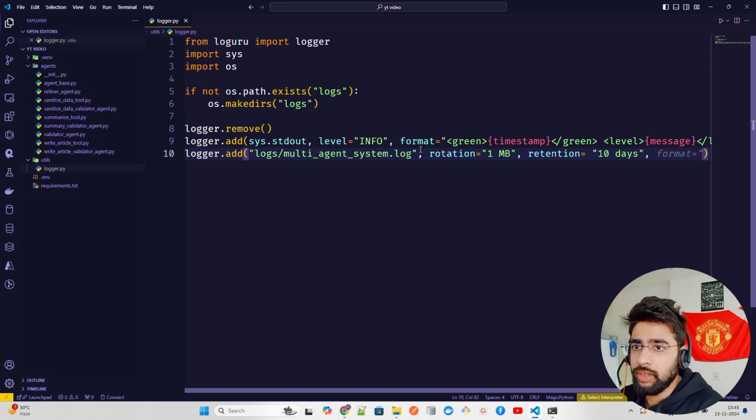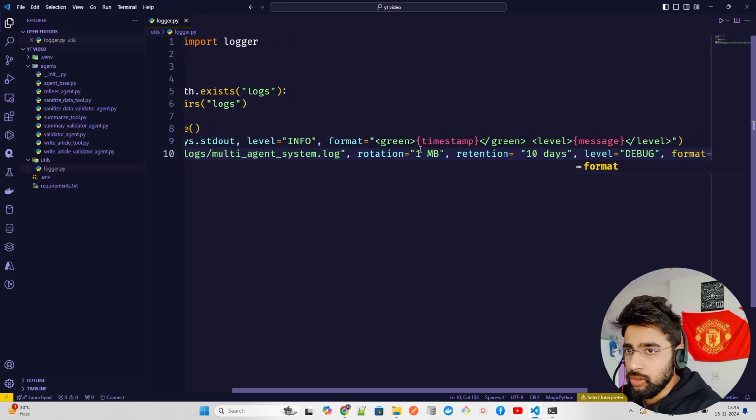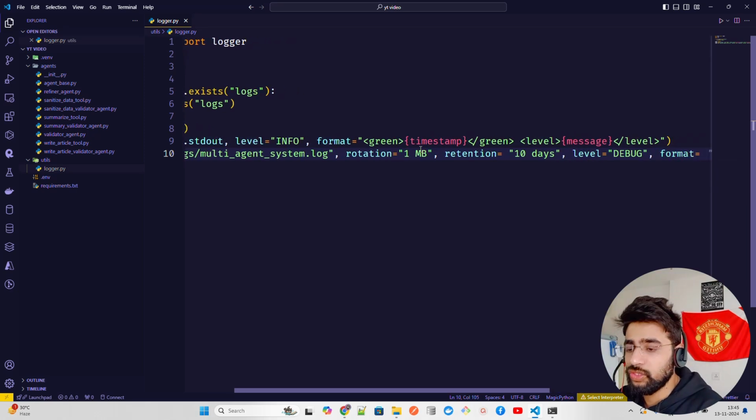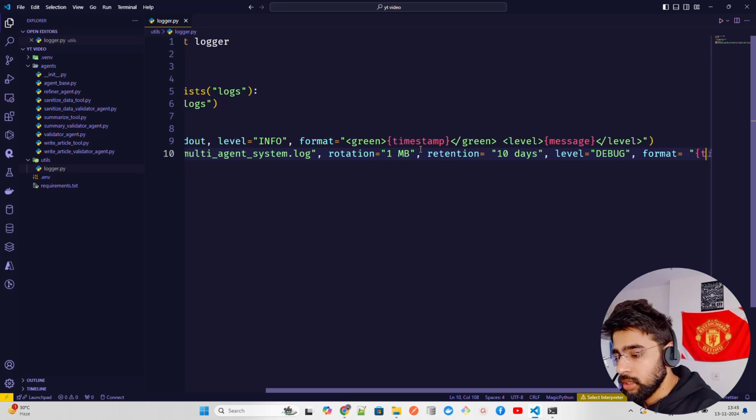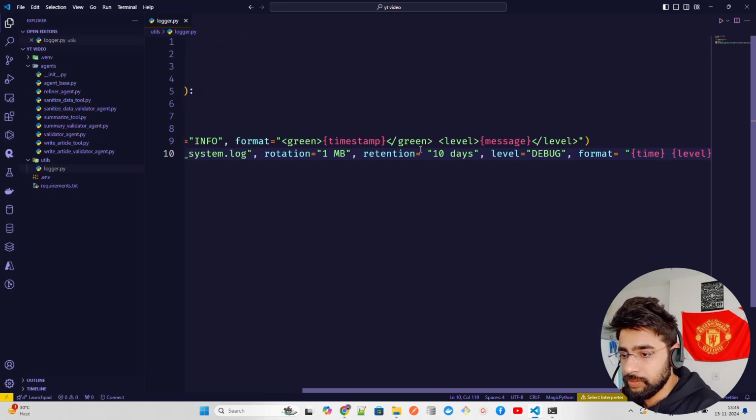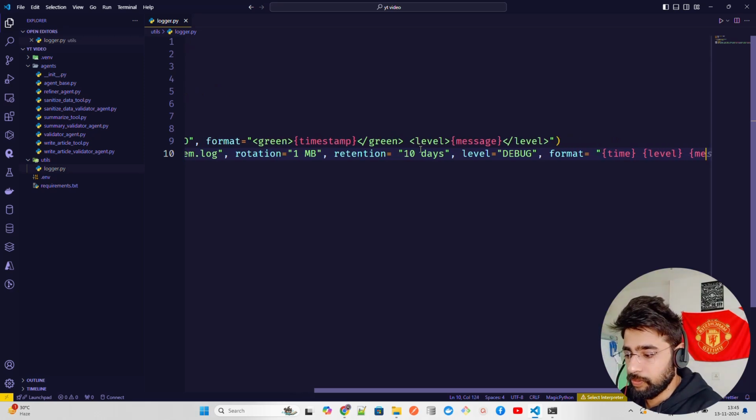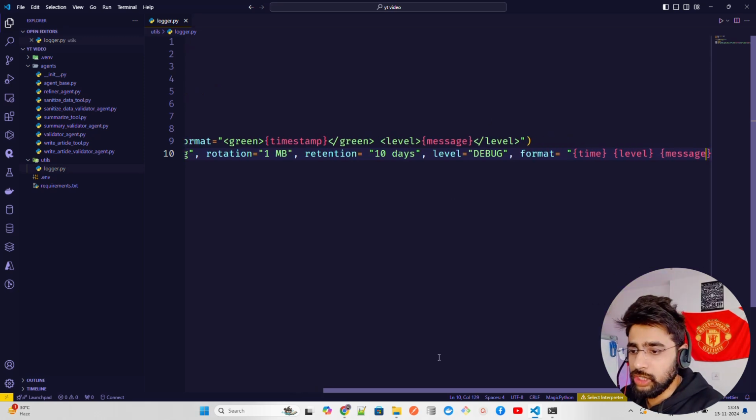And then you can give it a level. So it's on debug, and level is fine. And then we're going to define a format. So format, how are we saving it? So this is for saving up. Okay. So time, and then level, and then you define the message. So define the message, and then we are good, guys.